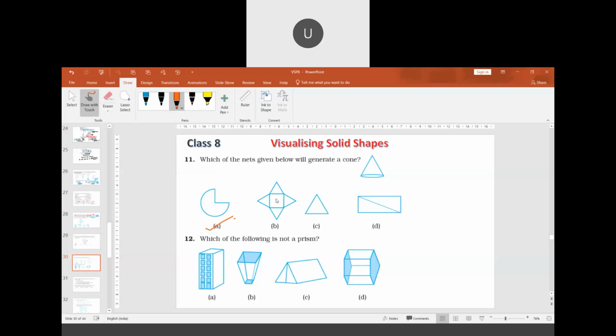This is a pyramid, no? This is a triangle. If you fold this, it becomes a cylinder. The generation of a cone is usually done by the sector. If this is the sector, you get a proper cone. If this part is considered, still we get a smaller cone.